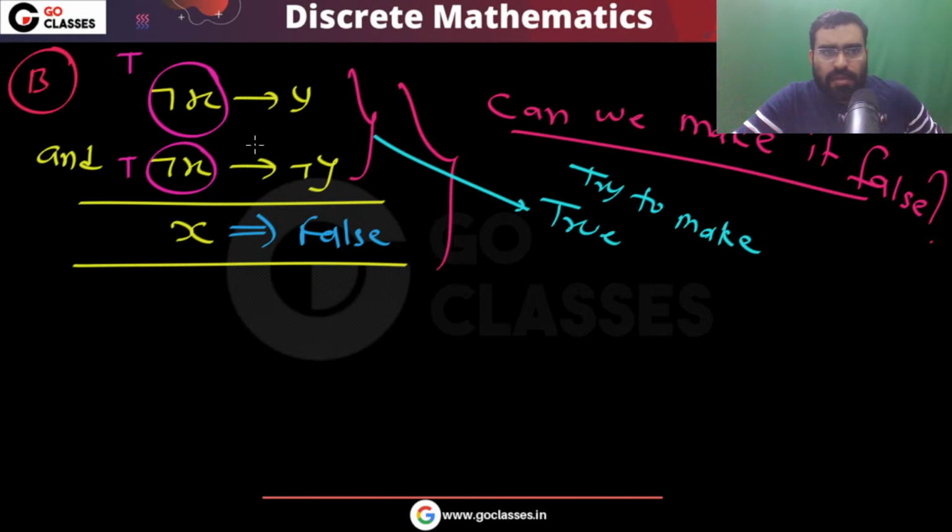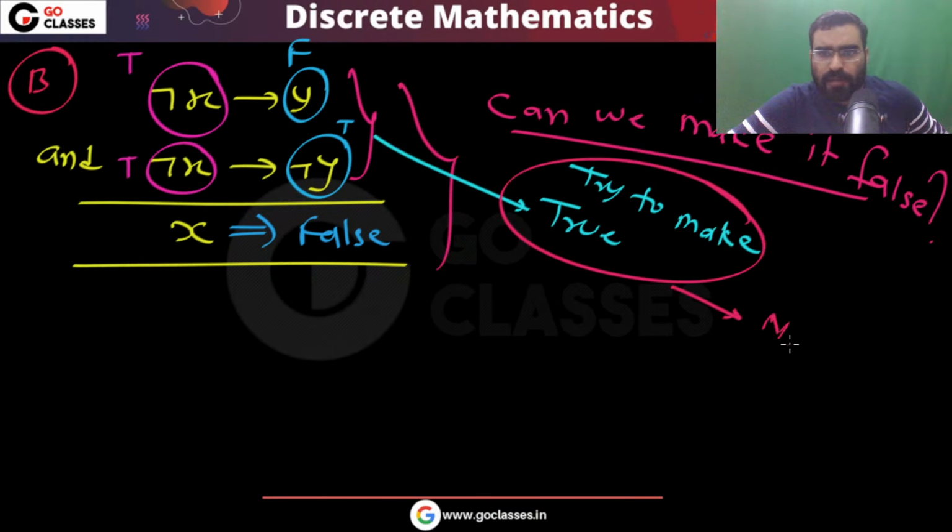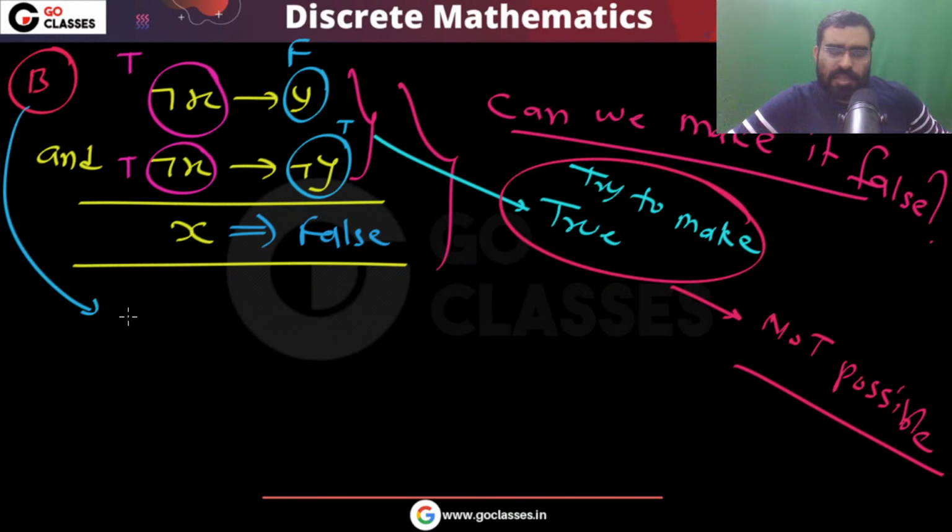Now if I make y false, then this will be false. So I cannot make all the premises true. This is not possible, so you can easily see this is a valid argument. So option B is also a tautology, or you can say this argument is also valid.